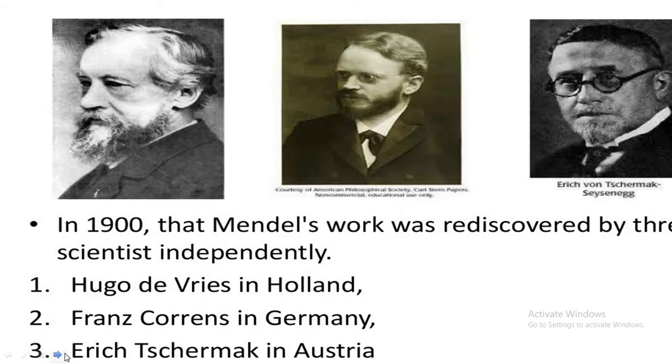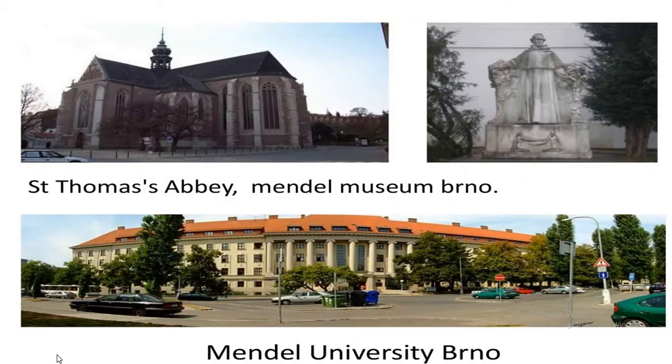In 1900, Mendel's work was rediscovered by 3 scientists independently, that is, Hugo de Vries in Holland, Franz Correns in Germany, and Erich Tschermak in Austria. This is St. Thomas Abbey Mendel Museum, and this is Mendel's University.